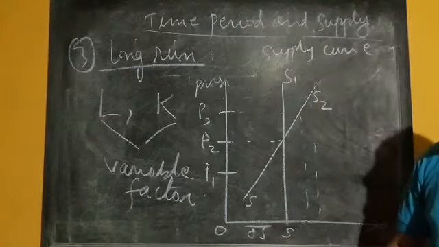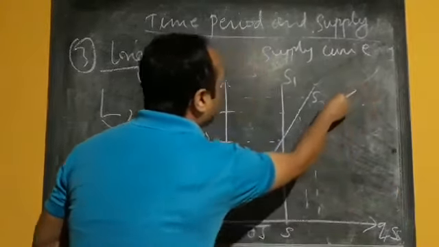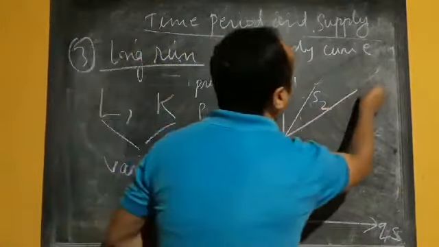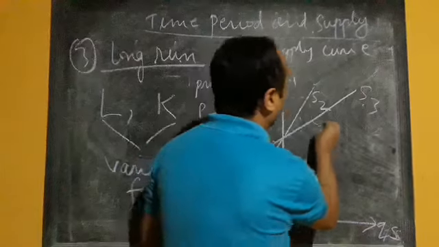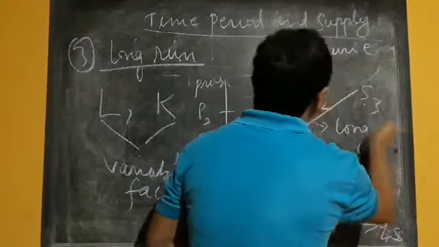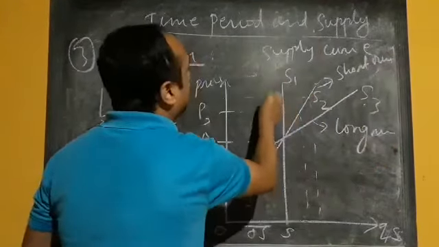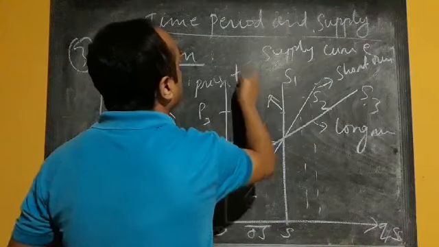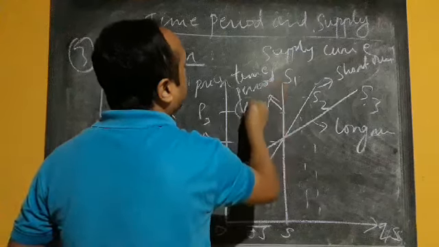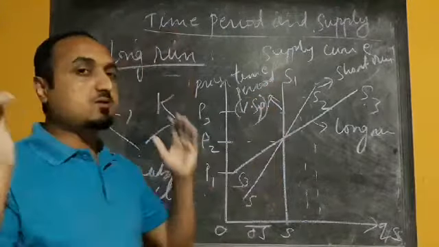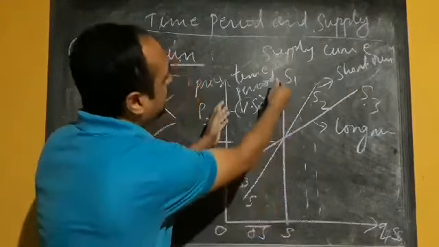Now in the case of long run, the shape of the supply curve will be flatter. Suppose this is S3, the supply curve for the long run. This one is for the short run, and this is the case of the very short period. In the case of the very short period, the supply will be fixed. That's why the supply curve will be a straight line.